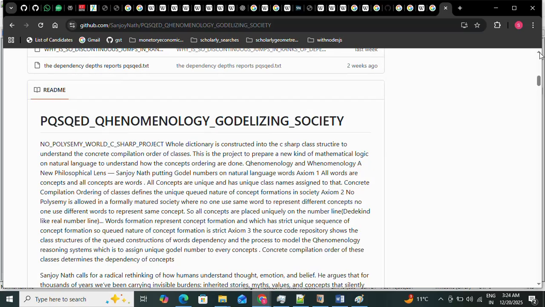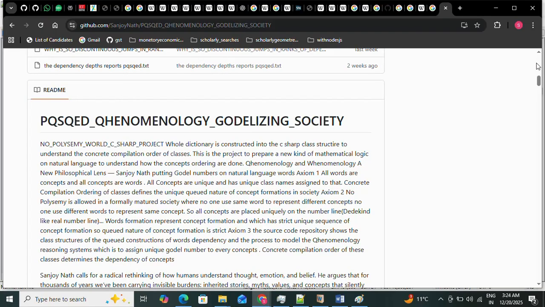It's a very big problem in calculus. The same function cannot have multiple answers on different days, and that is not allowed. If that is there, then you cannot do calculus. Actually, Newton will fail, Leibniz will also fail, and every calculus system will fail, and every computer science will fail if that kind of thing happens. And that is the biggest reason. Subjectivity is the biggest reason behind all the planet destroying systems. No polysemy world is a C# project, and the whole dictionary is considered into C# class